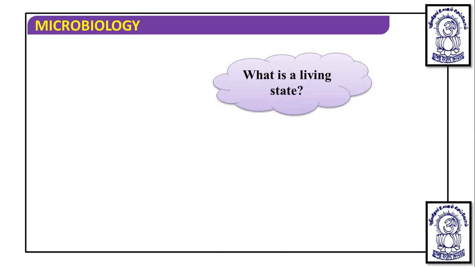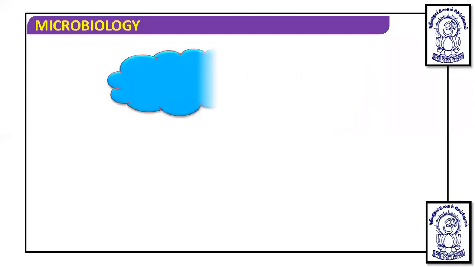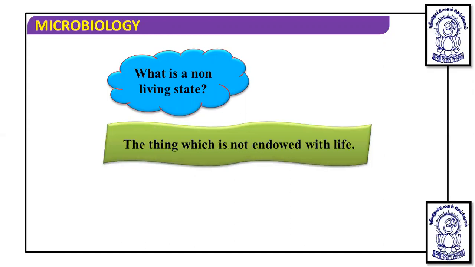We have discussed in the living world chapter that those which satisfy the defining properties are considered living. The state of being alive is the living state. Then what is the non-living state? It is the thing which is not endowed with life, which does not have defining properties like consciousness, growth, and metabolism.